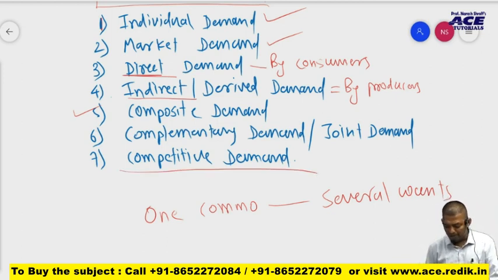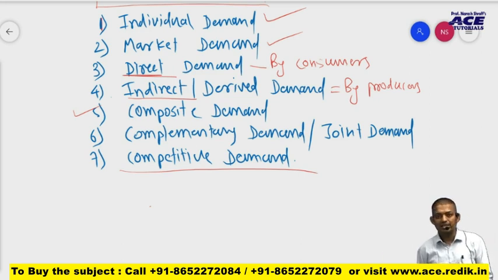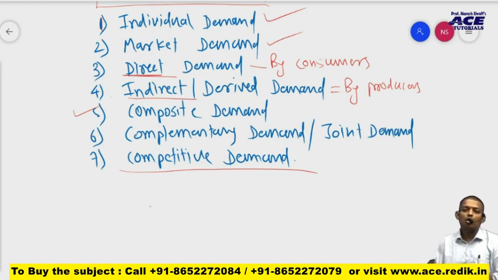What is competitive demand? It is demand for substitute goods, basically. When two products are in competition with each other, which can replace each other, we can substitute one for the other, like tea or coffee.